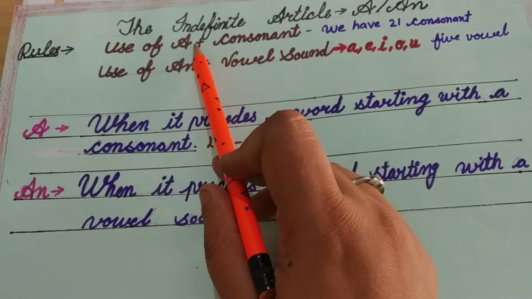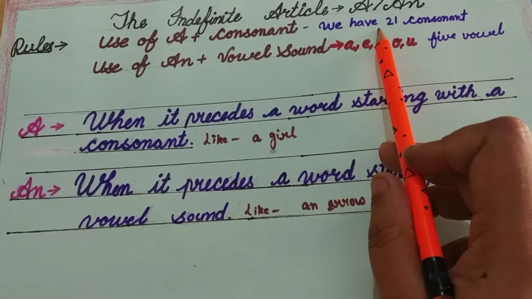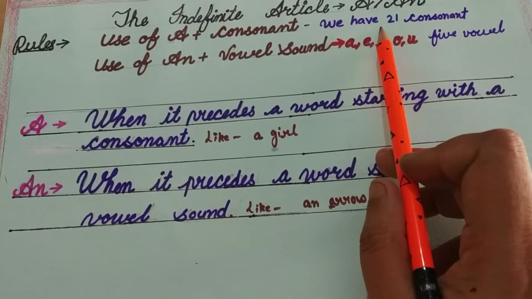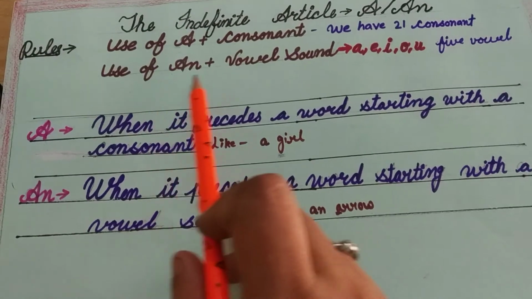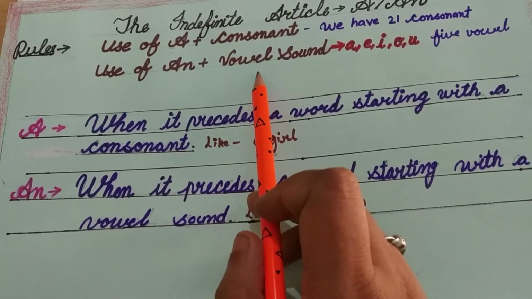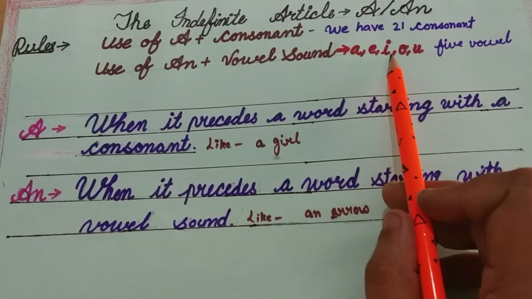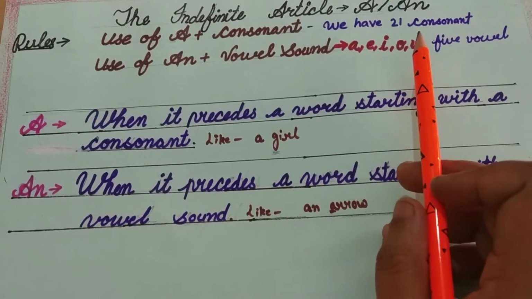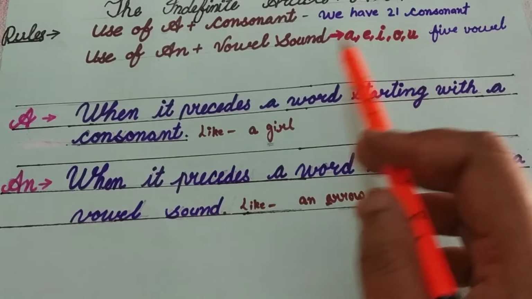So, use of a: we will use a with a consonant. We have 21 consonants like B, C, D, G, F, etc. We use an with a vowel sound. We have 5 vowel sounds like A, E, I, O, U. So remember, we will use an with the 5 vowel sounds.